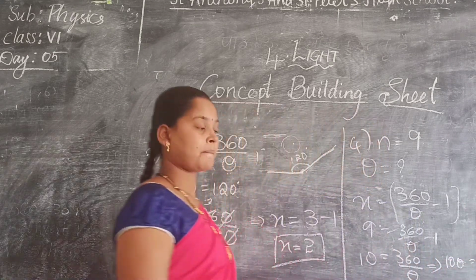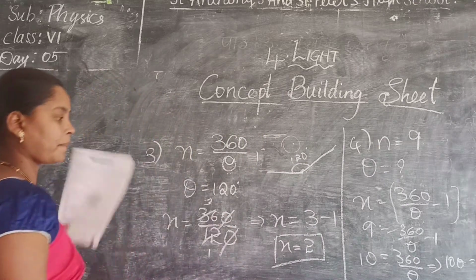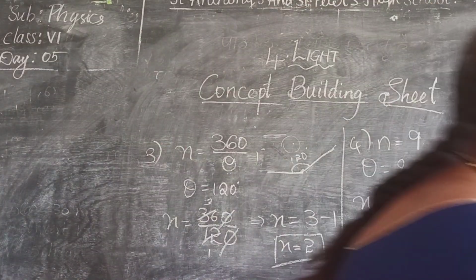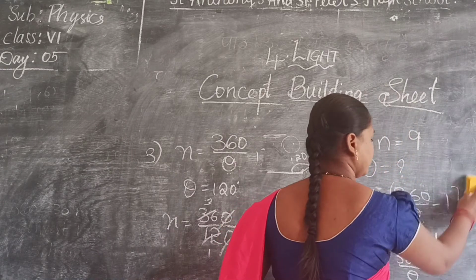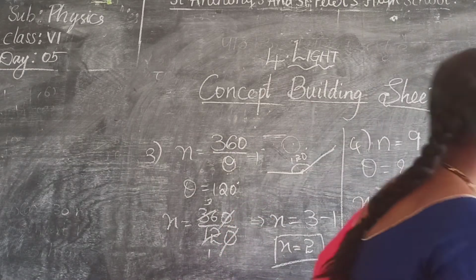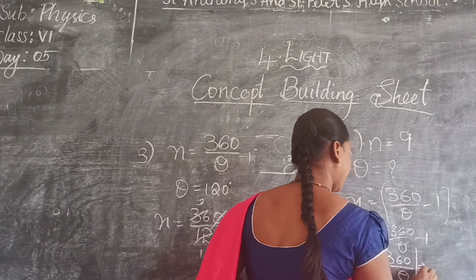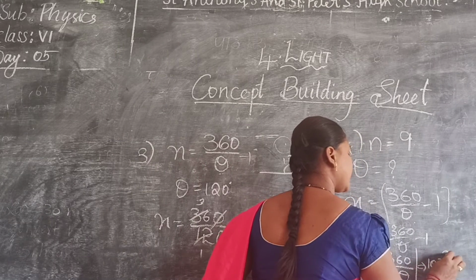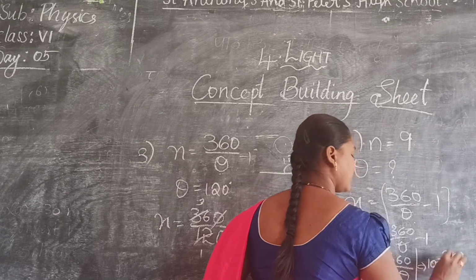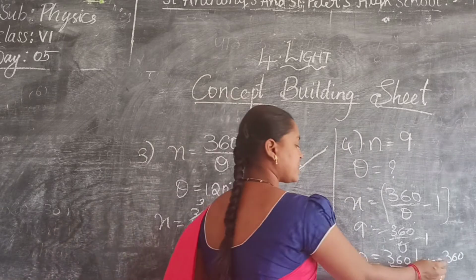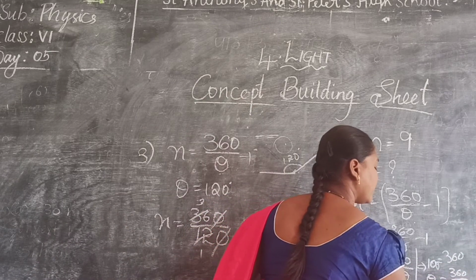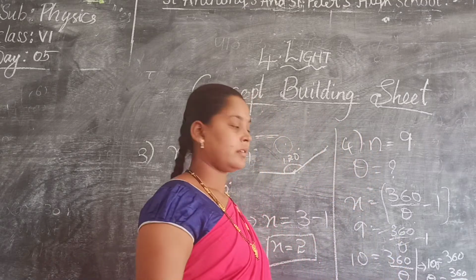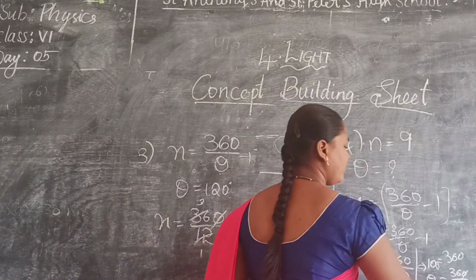So here, can I write it as 10 theta is equal to 360? Yes. Now bring this 10 that side. Theta is equal to 360 by 10. The 0 and 0 get cancelled.